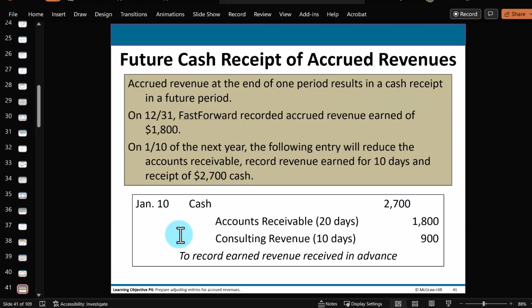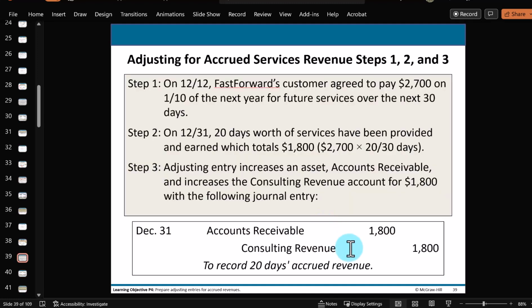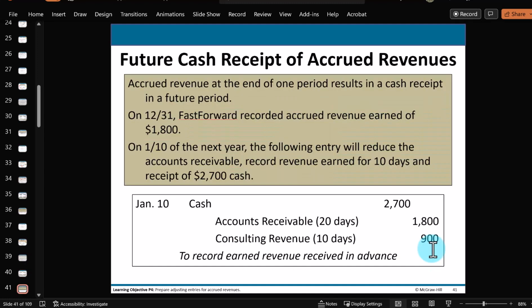So here is the journal entry you have to record when you collect the money on January 10th. You get the money, that's the easy part, debit cash for the full amount. But now the credit is not all to revenue, because for those 20 days back in December, the revenue was already recorded. So you don't want to double count the revenue.